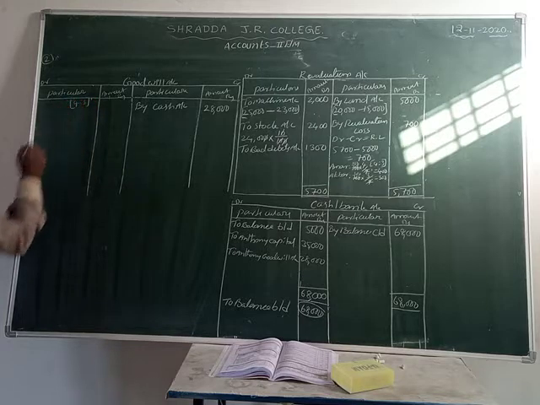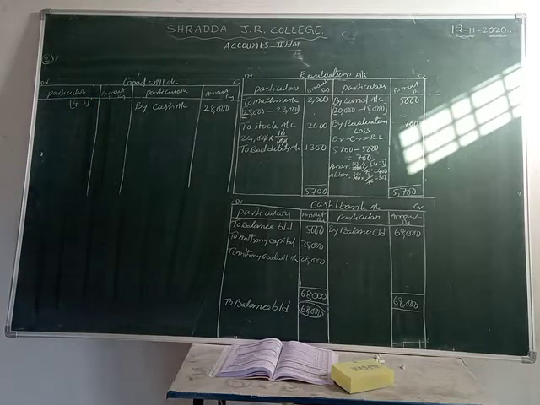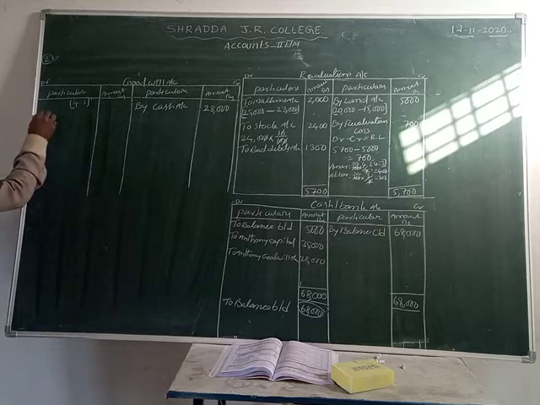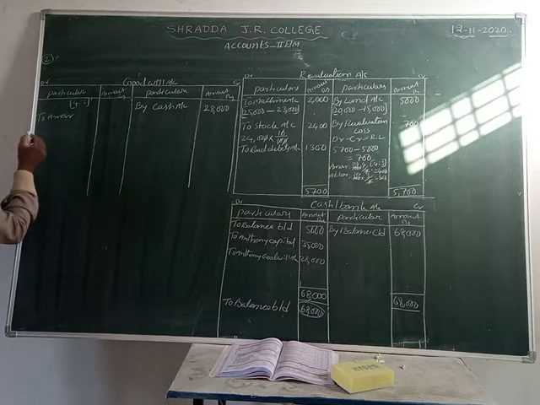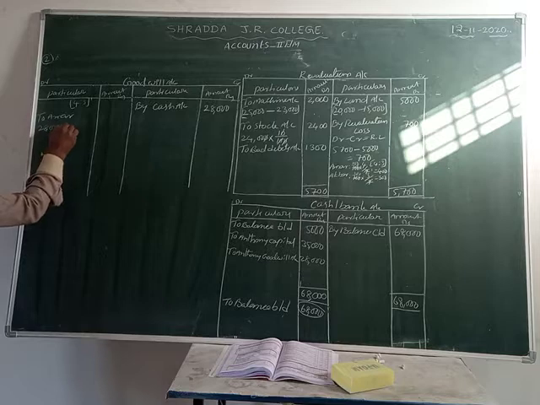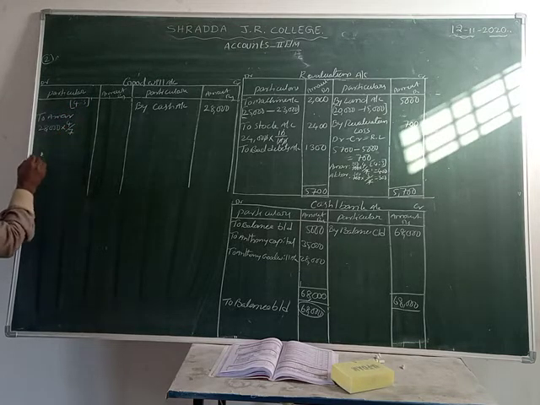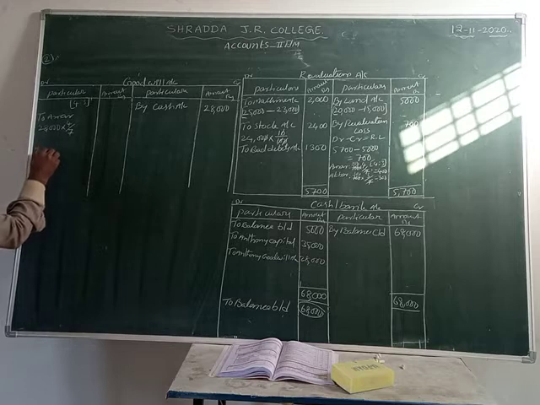We can distribute the goodwill among the old partners. Who are they? To Akbar, to Amar. Amar first. Goodwill amount is what? 28,000 into 4. Total share is 7. Next one is what? To Akbar.